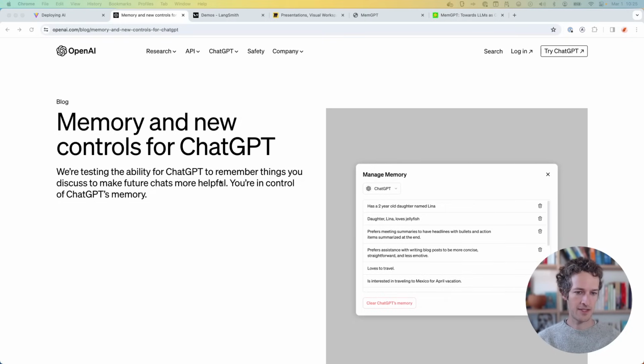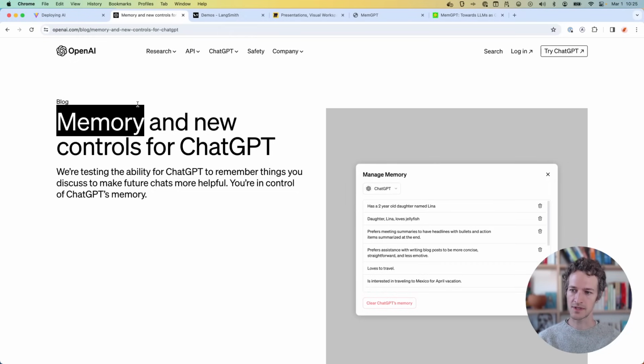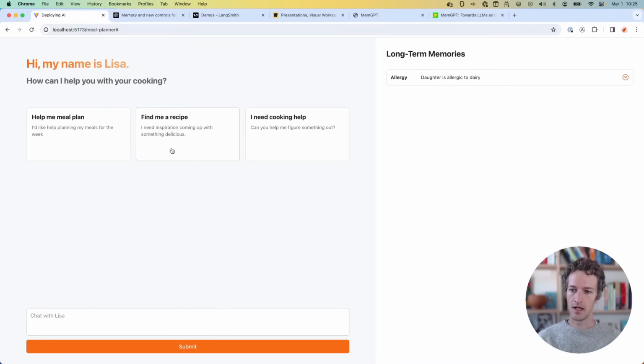Hey all, today I want to demo something that I was just working on, which is basically mimicking something really close to the ChatGPT new long-term memory feature. This is basically just a demo. Let's say I'm building a cooking application on the left, which is going to learn a lot about me and my family and our cooking habits. I'll simulate that conversation over here on the right side.